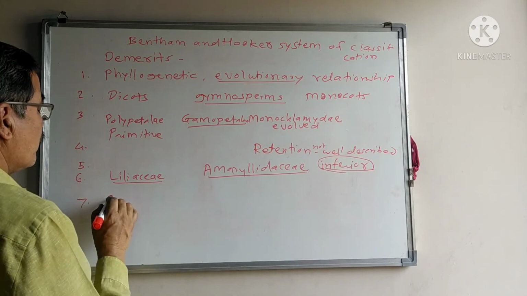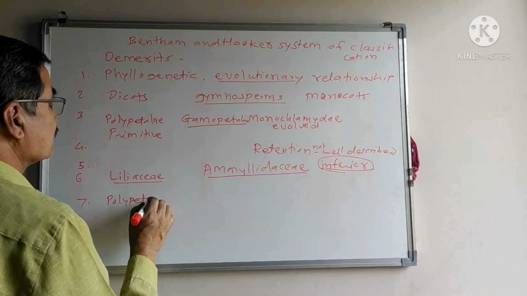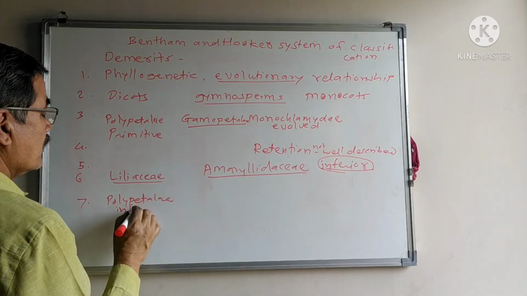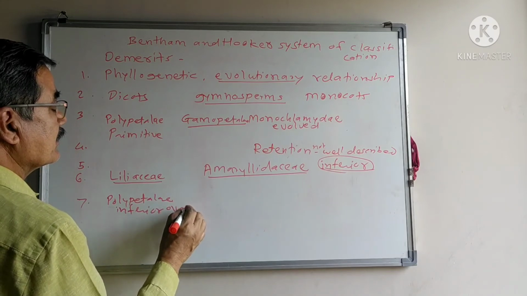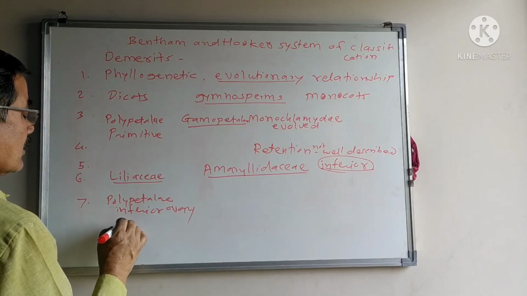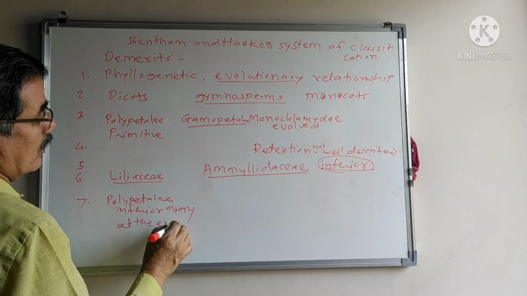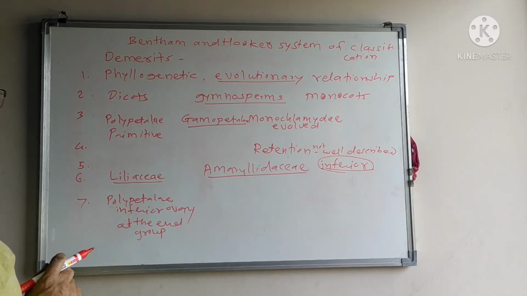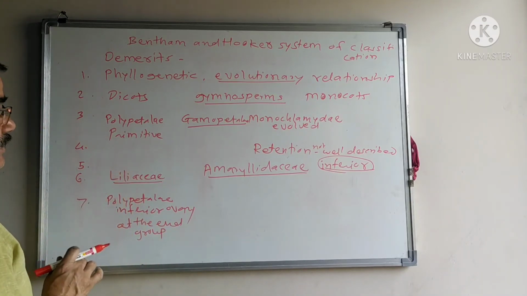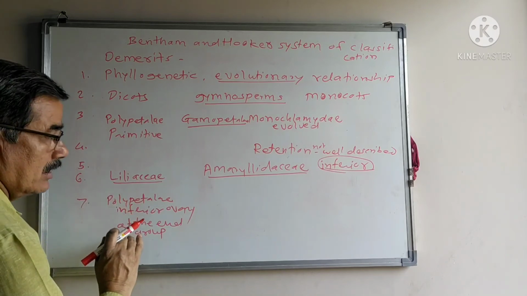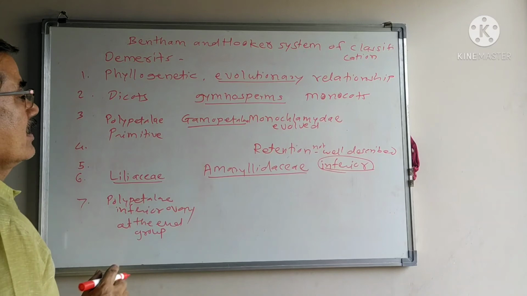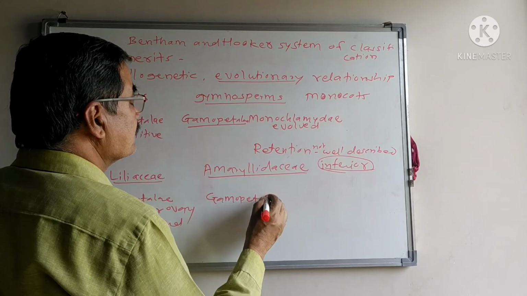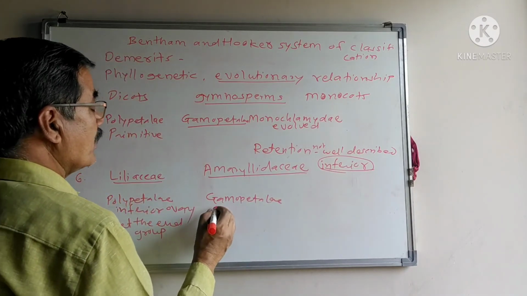Here, in Polypetalae families, the inferior ovary is kept at the end. Means weightage is given first to the superior ovary, then the inferior ovary. But in Gamopetalae families, the inferior ovary is first.